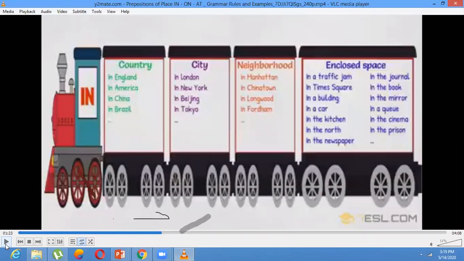Again, the garden is an enclosed space. It's not an open one. When we say garden, we have in mind there is a boundary and the trees. So it's an enclosed space. So we use the preposition "in" with the garden.